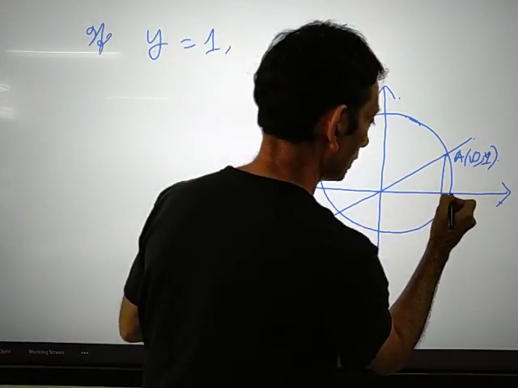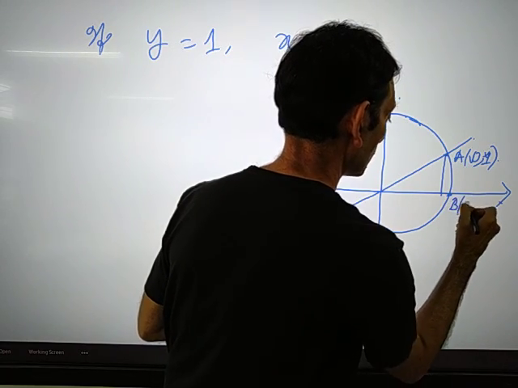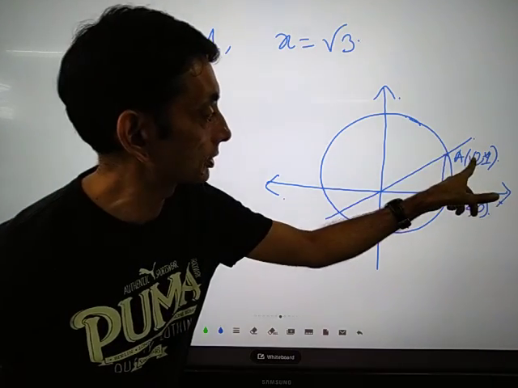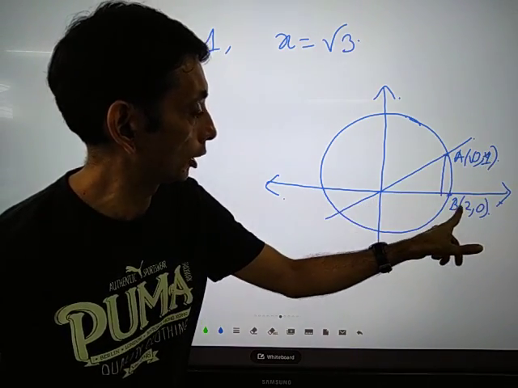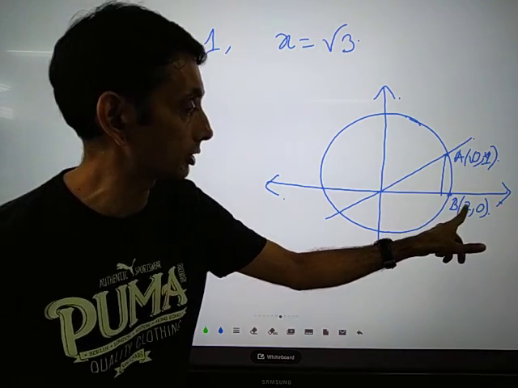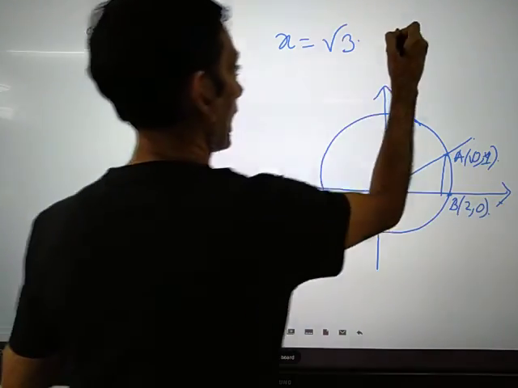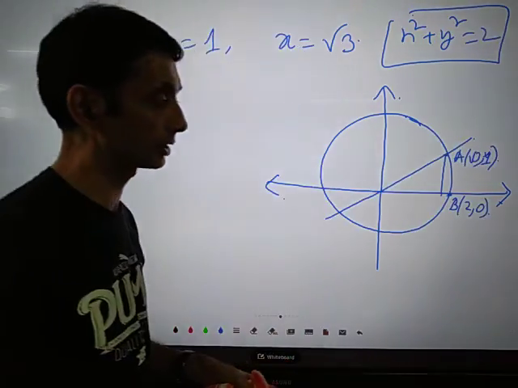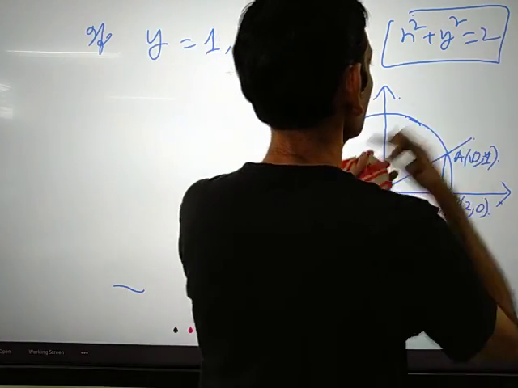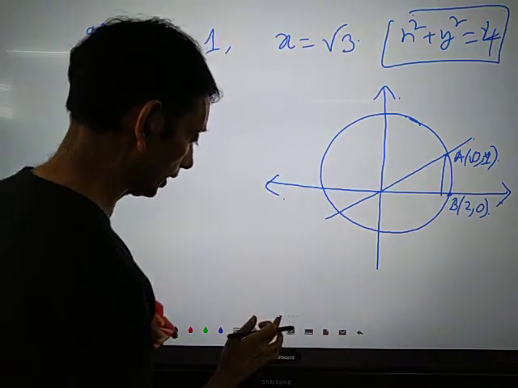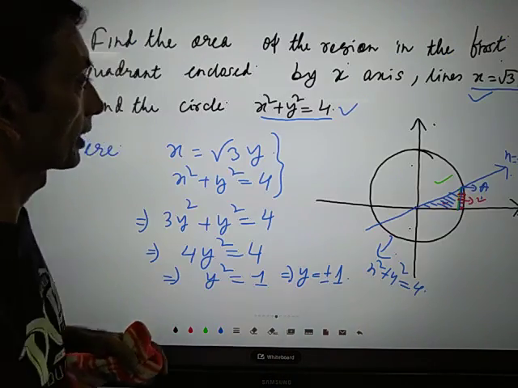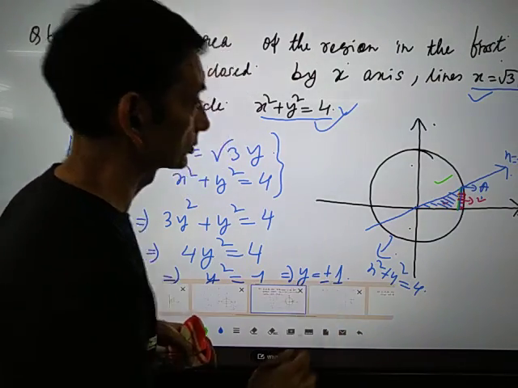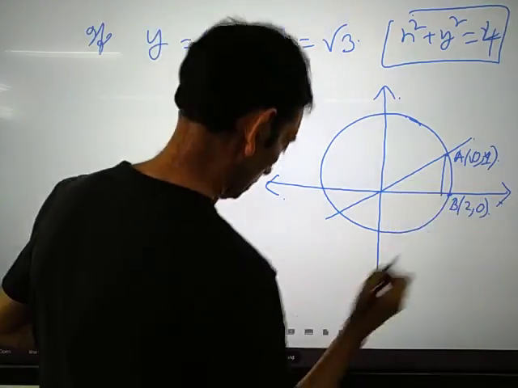And what is this point B? What is the coordinate of B? B is 2, 0. So the coordinate of A is root 3, 1, and the coordinate of B is 2, 0, because the given circle is x squared plus y squared equal to 4. So the radius is 2.